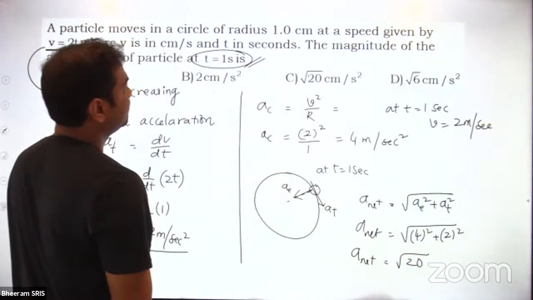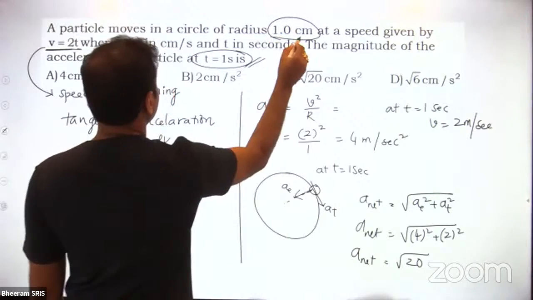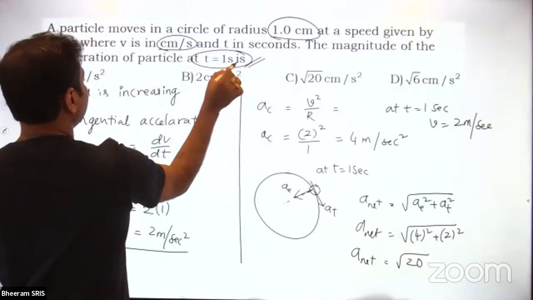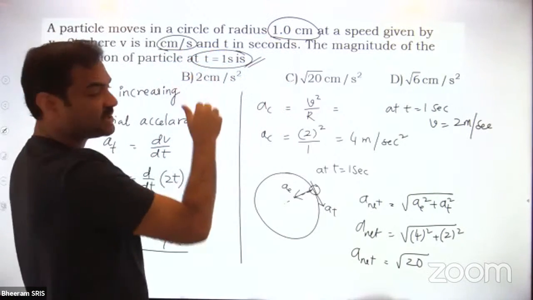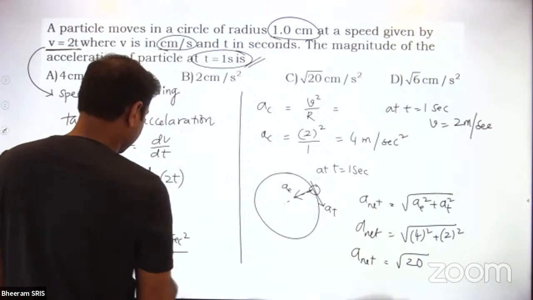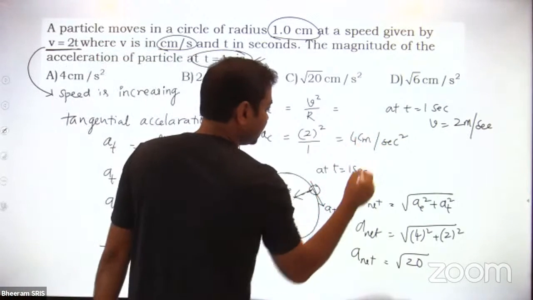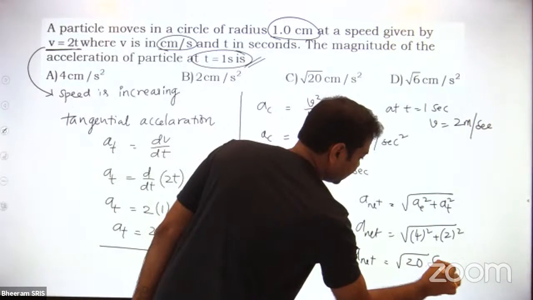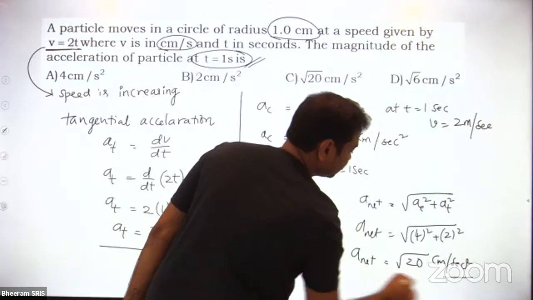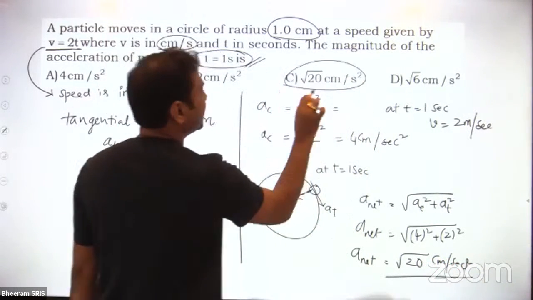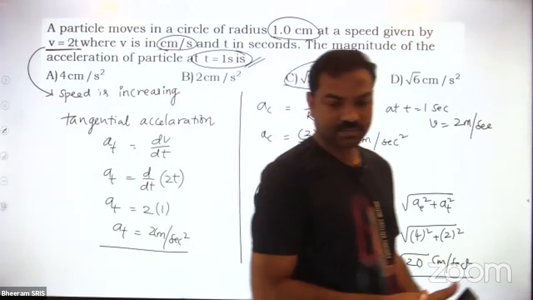Can we keep it in this way? Yes. This is centimeter as given. Centimeter per second. So everything is in centimeter only. Time is in second. So this is not meter, centimeter, sorry. These are centimeters. So centimeter per second square. Root 20. C is the answer. Okay?